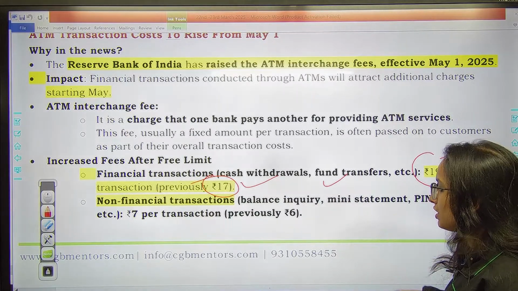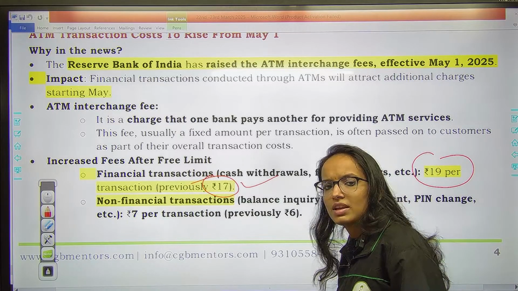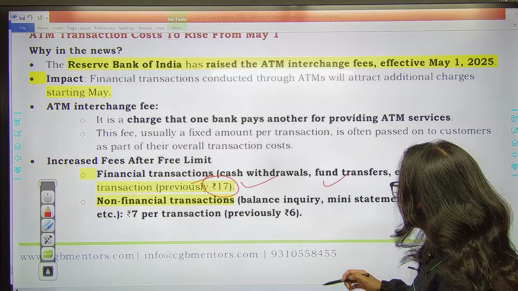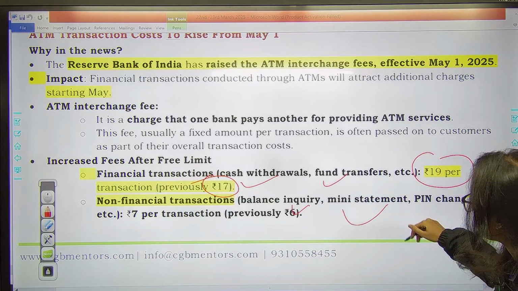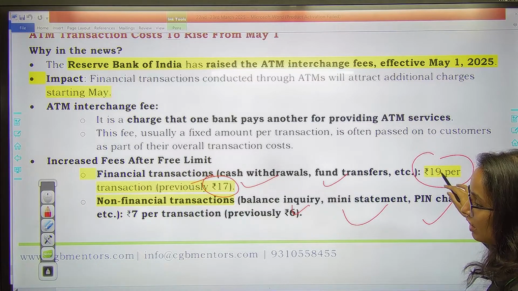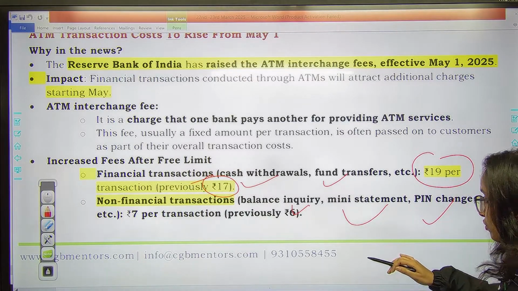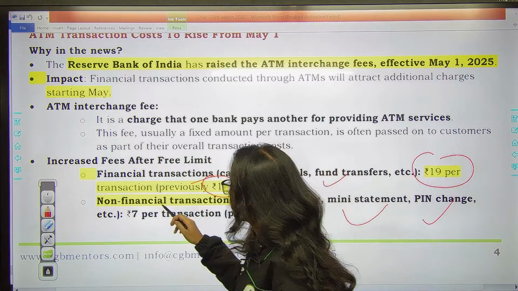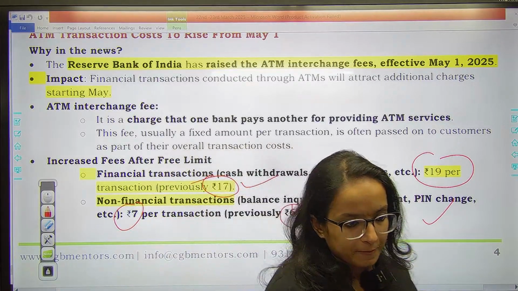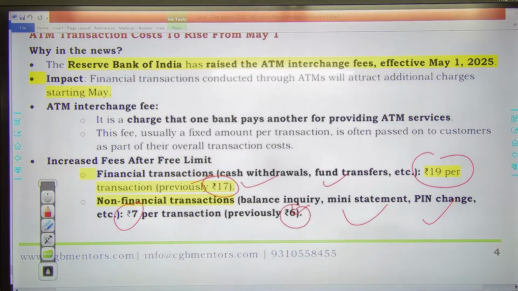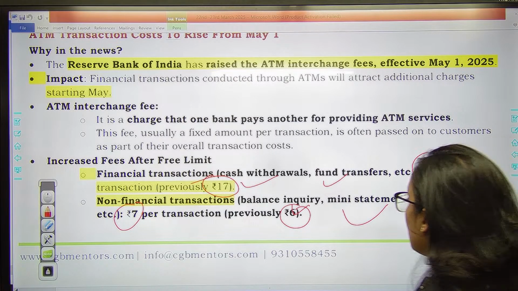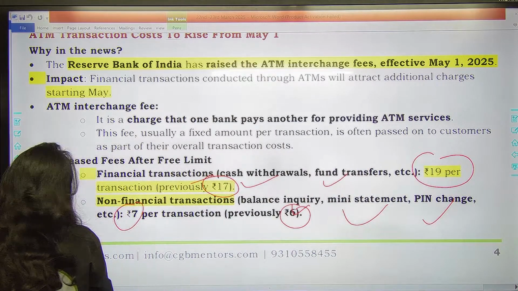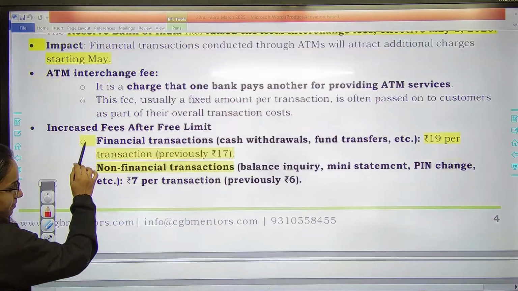And the non-financial transactions, जो non-financial transactions है, like you want to inquire your balance, so balance inquiry, mini statement, पिन चेंज, इन सब पे earlier it was 6 rupees, now it would be 7 rupees. ठीक है, तो फाइनेंशियल ट्रांजैक्शंस पे the new fee would be rupees 19, and on the non-financial transactions the new fees would be rupees 7.